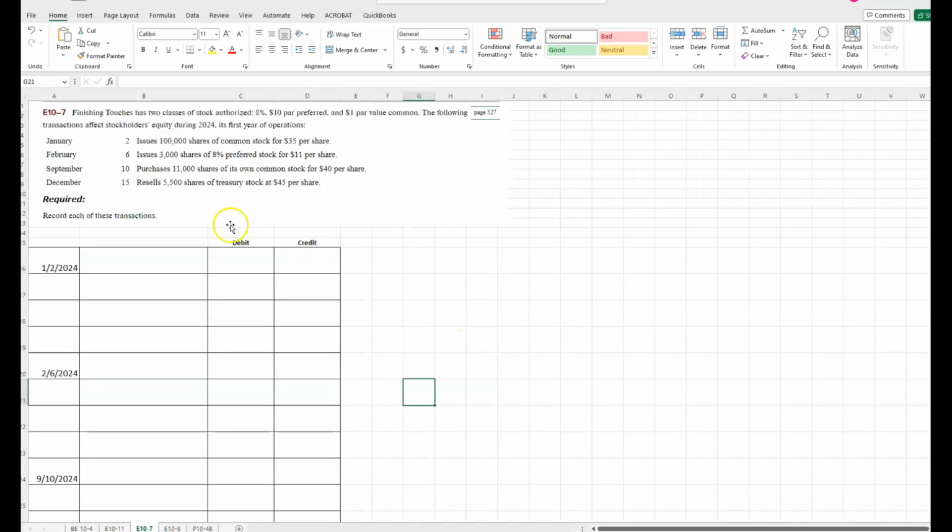E107. This company has two classes of stock authorized: 8% $10 par preferred and $1 par value common. And we're asked to record these transactions.